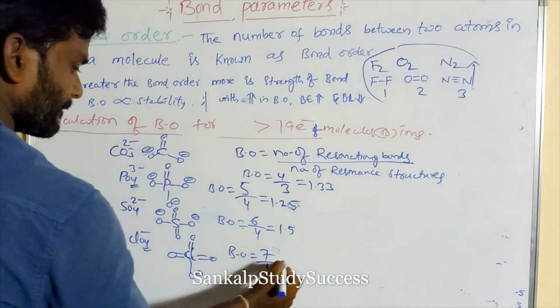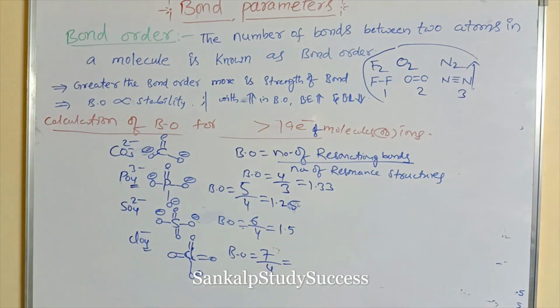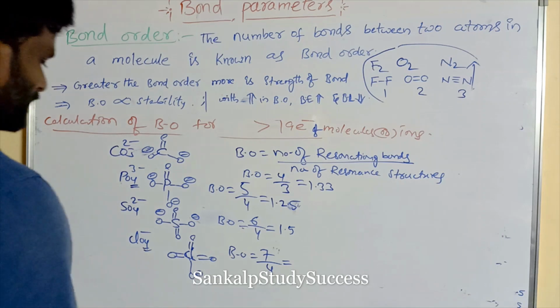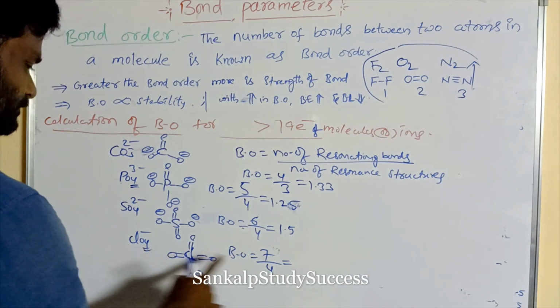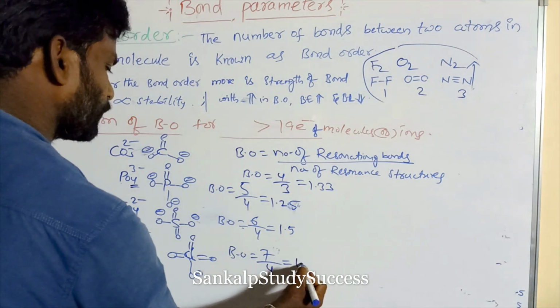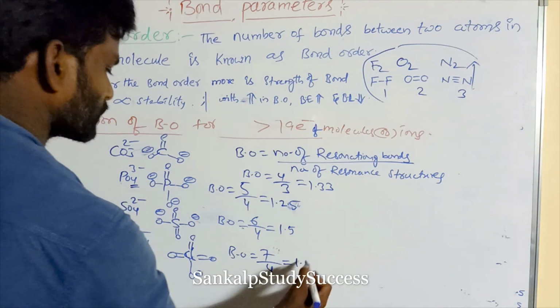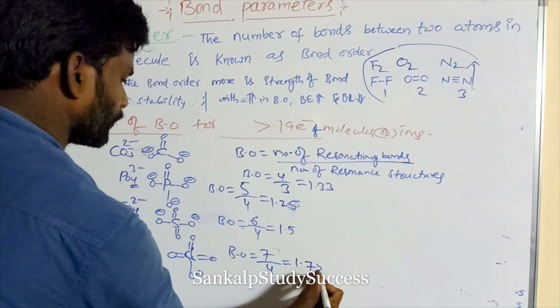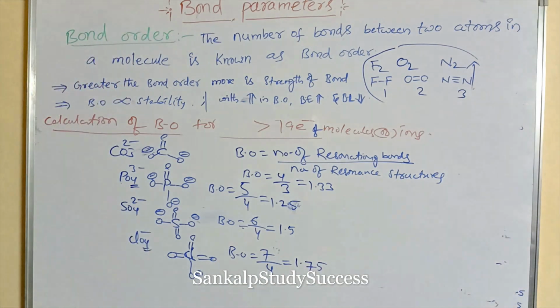So 7 by 4, that means 1.75. This is one method.